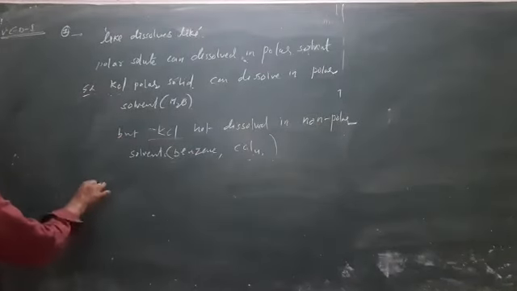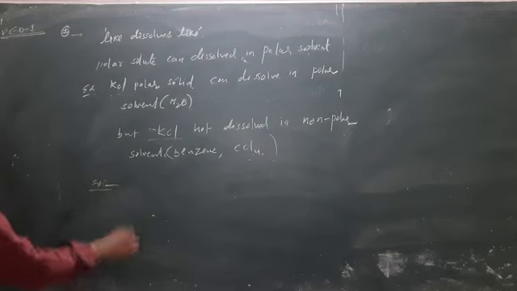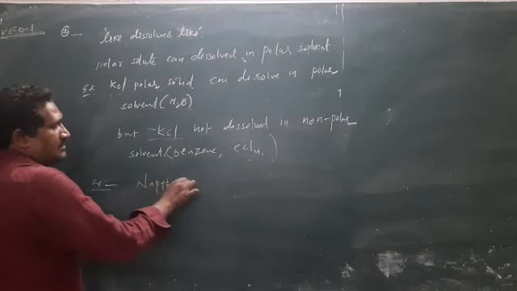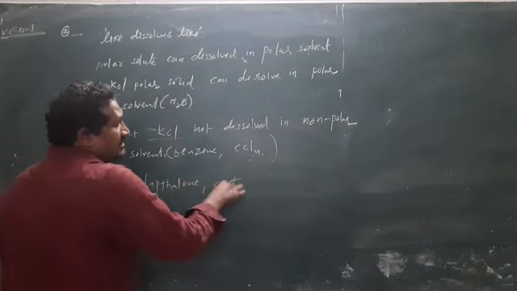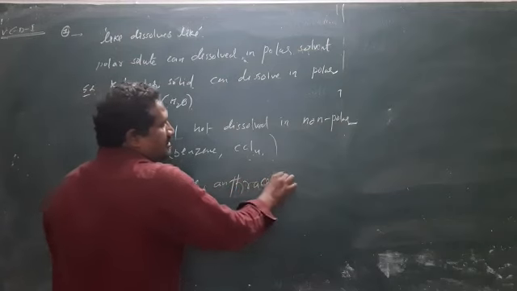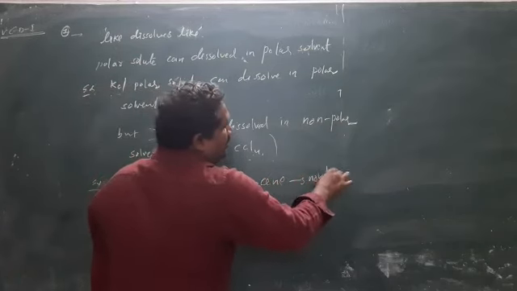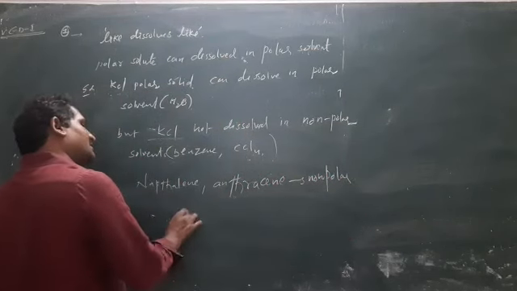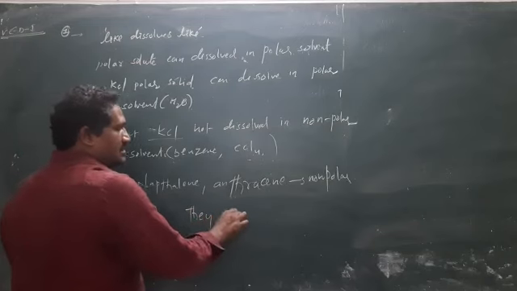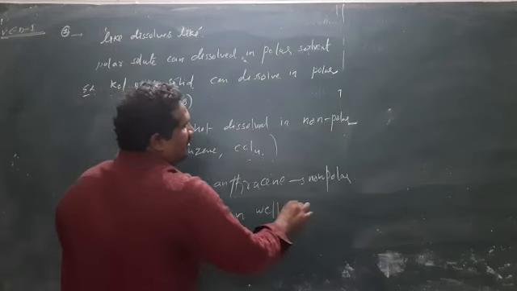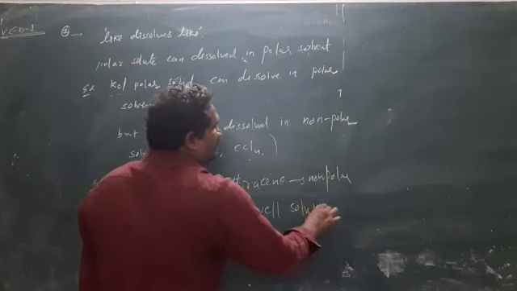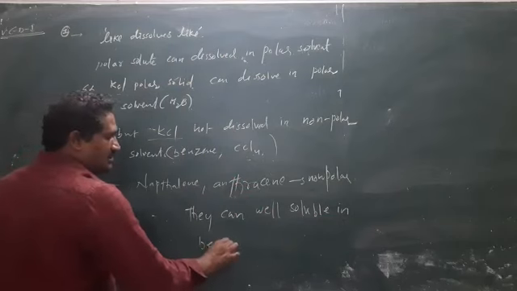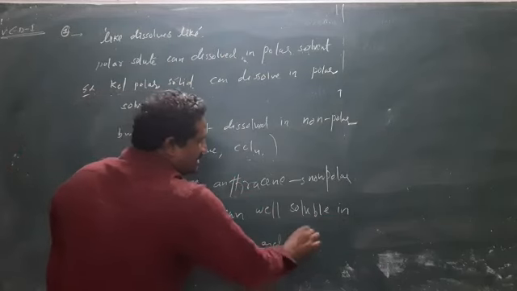One more example: naphthalene and anthracene are non-polar solids, so they are well soluble in non-polar solvents such as benzene and CCl4.